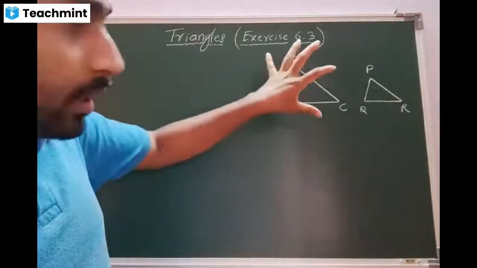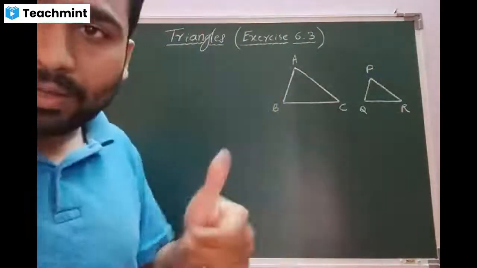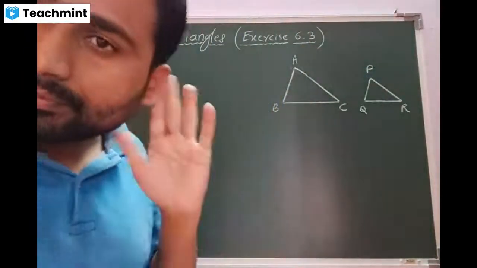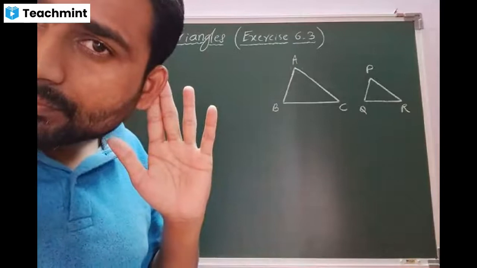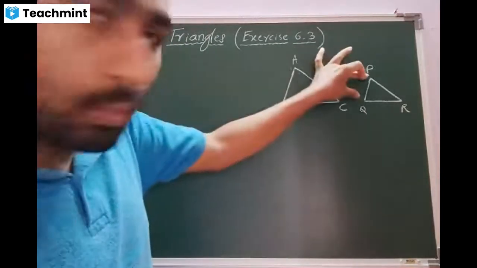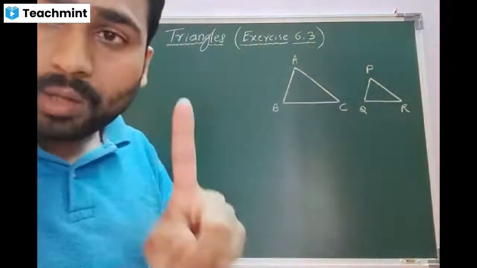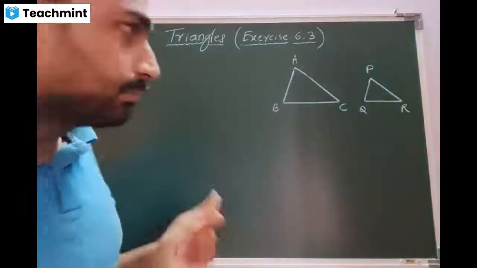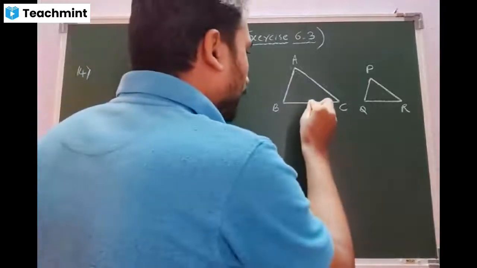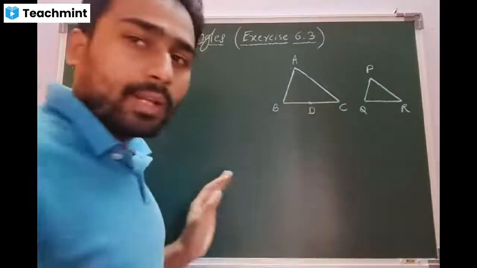What will be the concept? They are telling us to take two triangles. One is ABC, the other one is PQR. Am I right? Yes, sir. In this, they said the side AB is proportional to PQ, side AC is proportional to PR. One more concept they have given. What is that, beta? Quick. Beta, look at the question there.